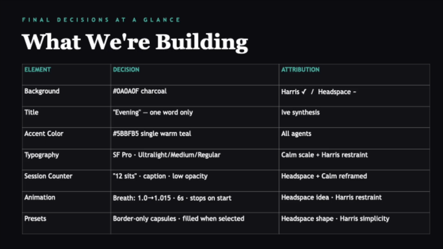So rather than showing you and reading through the summary, I've created a quick slide that talks about which agents contributed to which part of the design. In all of these cases, Jony Ive made the final call. In some cases, one agent had a definitive plan for it that was taken. In other parts, multiple agents were used to think through this and make a decision. So this is just an interesting way of looking at the decisions that were made by the agents.